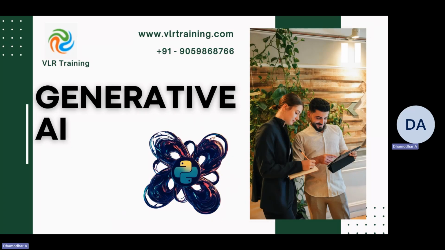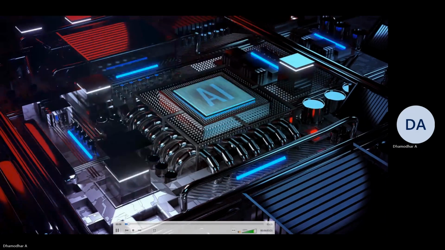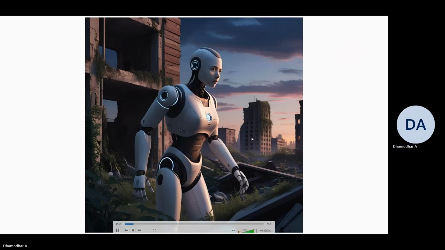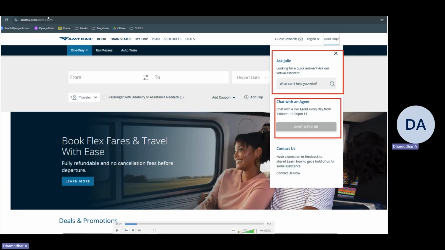The whole course is going to be in Python and libraries or frameworks that are created in Python. Before we get into Generative AI, we'll discuss what AI, artificial intelligence, is. Take an example: Robo is an example for artificial intelligence. It's an artificial intelligence product. In the same way, a web application like Amtrak with a chatbot in it is a product of AI, right?